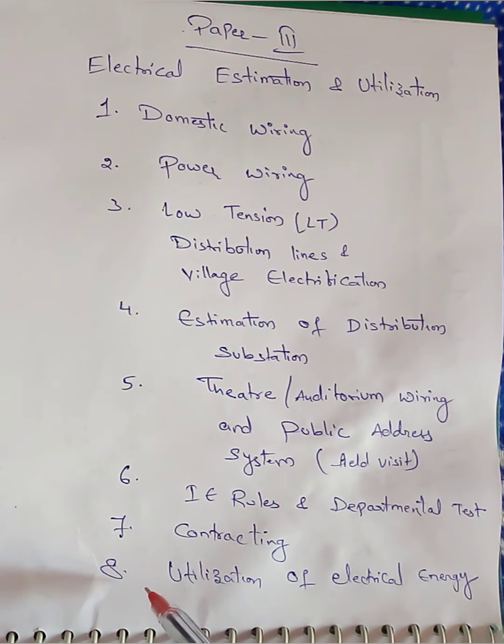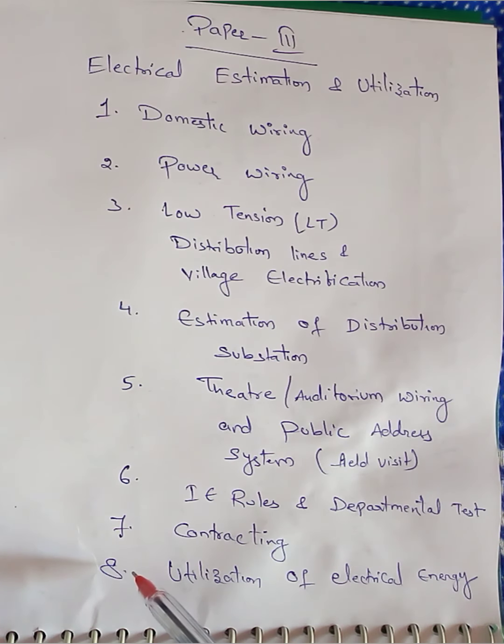Coming to the eighth unit, utilization of electrical energy. In this unit we are going to discuss how electrical energy is utilized. The first topic is illumination, lighting schemes, and levels of illumination for various applications. Illumination is about how we are going to utilize lights and lamps. The second topic is design of lighting and lighting schemes, luminous efficiency, how we are going to design lamps for an auditorium or a house, and how we are going to utilize them most efficiently.